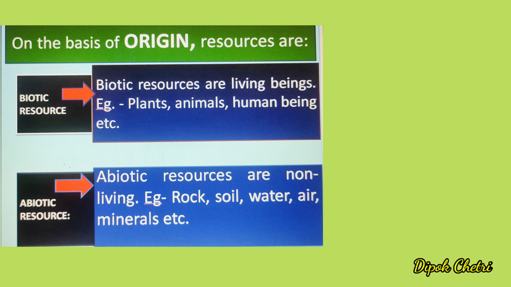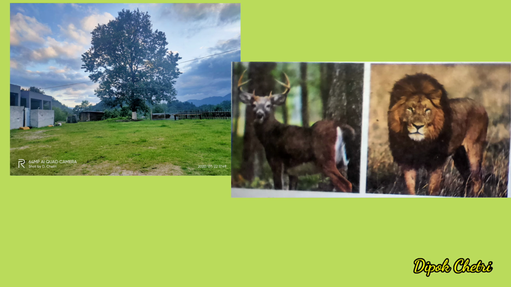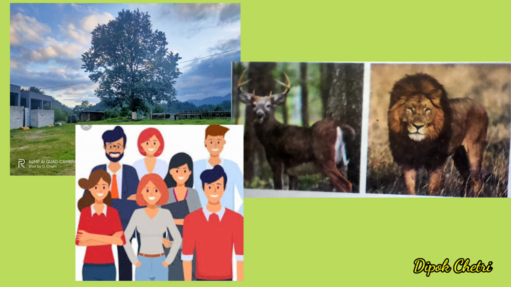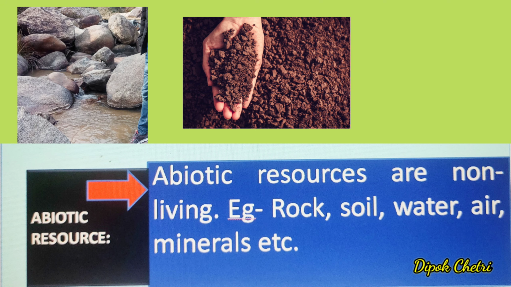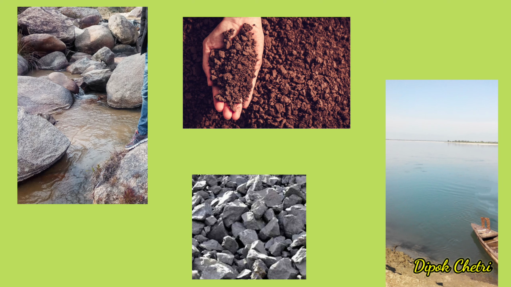On the basis of origin, resources are biotic resources and abiotic resources. Biotic resources are living beings. For example, plants, animals, human being, etc. Abiotic resources are non-living. For example, rock, soil, water, air, minerals, etc.